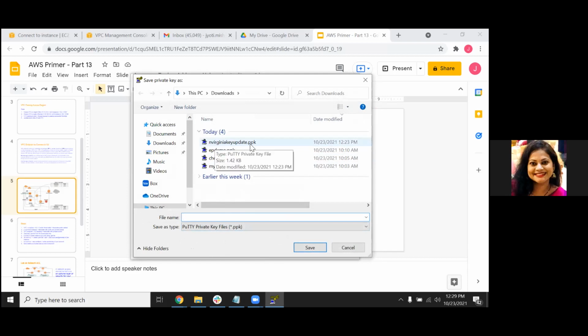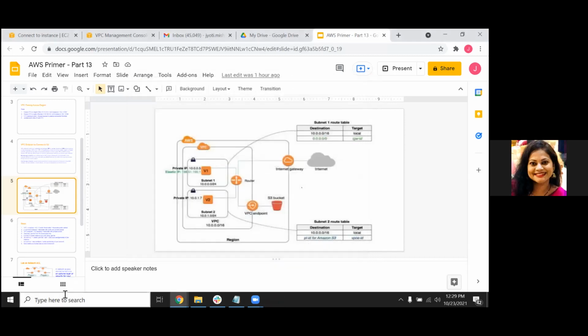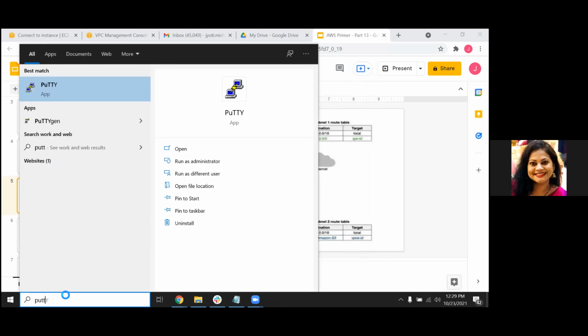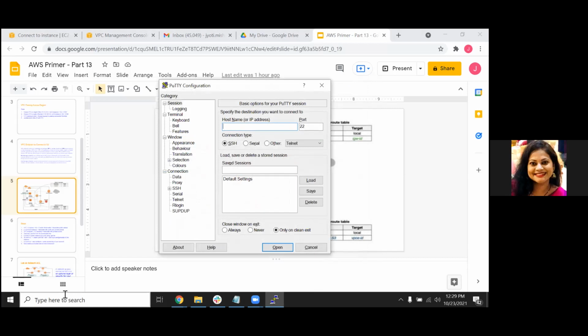Once this part is done, go to PuTTY. The same steps can be found in the AWS documentation as well. Now add the host name or public IP address of the machine which is in my public subnet. We can directly connect to that machine because it is associated with the internet gateway and has a public IP.